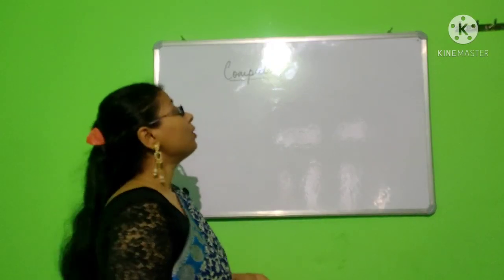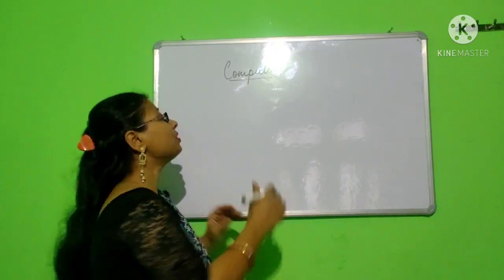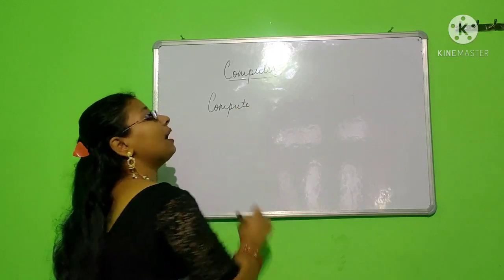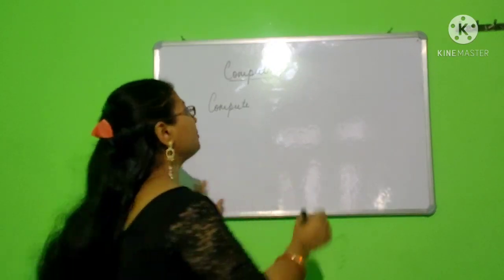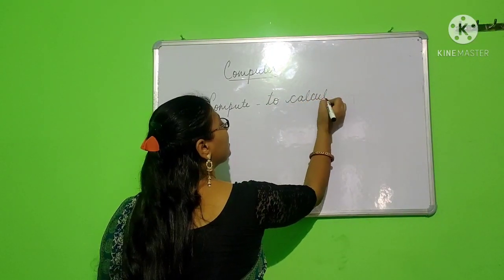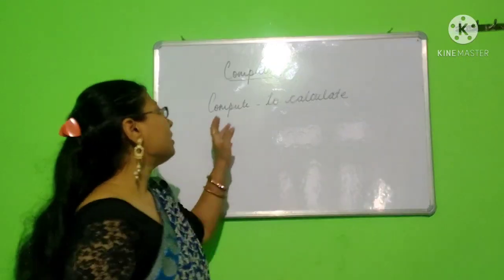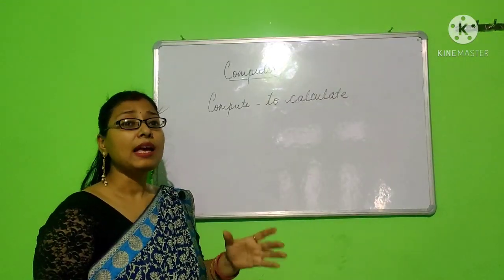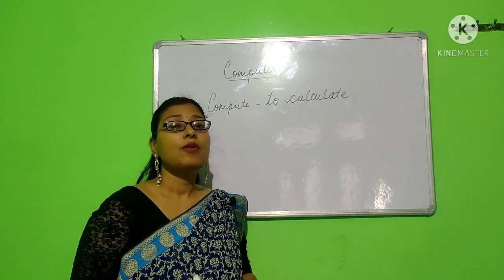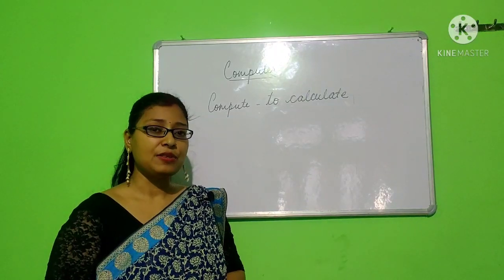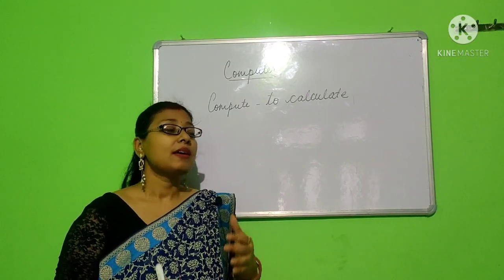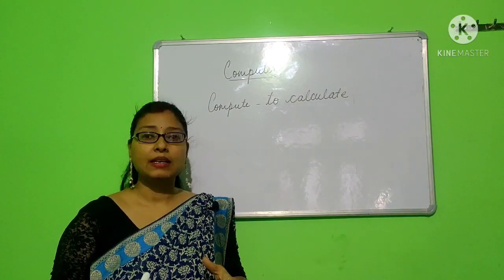Computer. The word computer is derived from the word compute, and the meaning of the word compute is to calculate. So initially the motive of developing a computer was to do calculations, because simple calculations can be done easily by human beings,